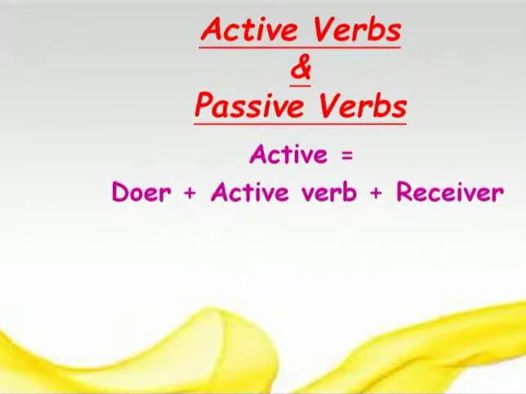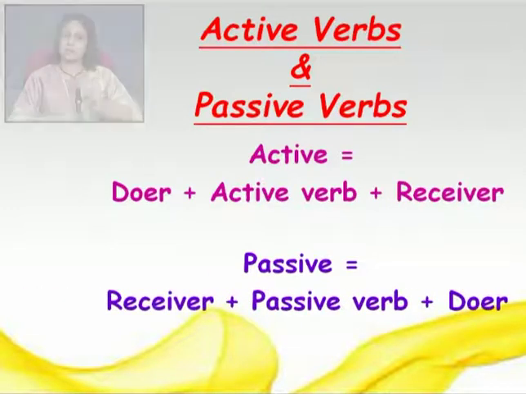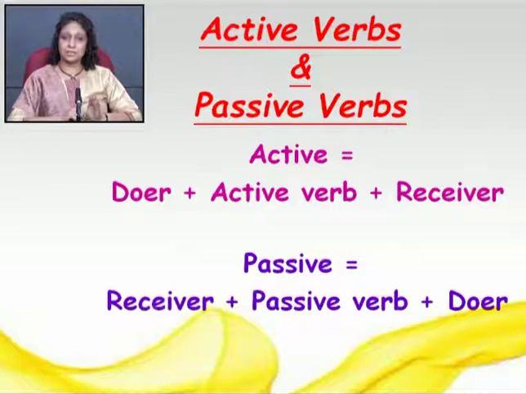In active voice, doer, that means subject, active verb plus receiver. Receiver is the object. That is the sentence of an active voice. Now let's see what we do in passive voice. In passive voice, the receiver comes first. That means the object becomes subject here. The object of active voice becomes the subject of passive voice.